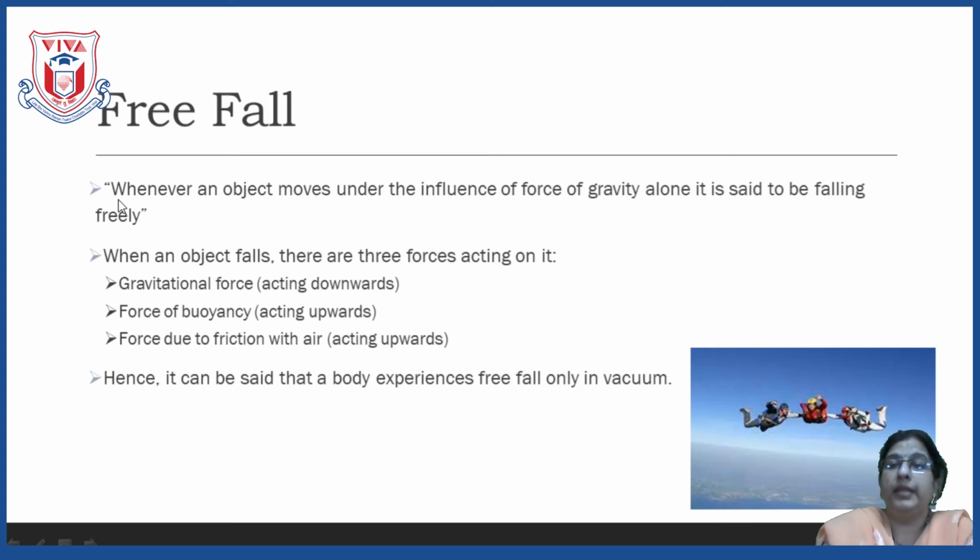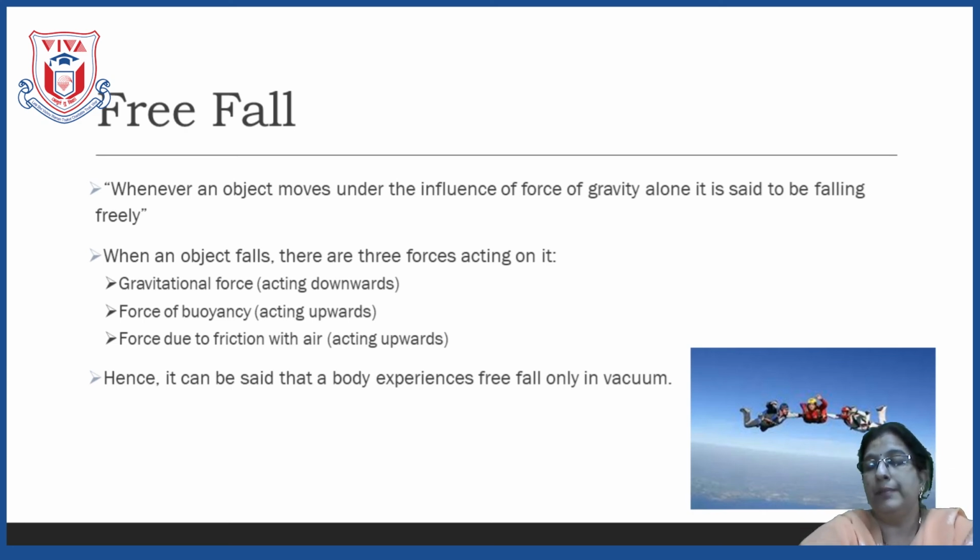Means on the object there should be only one force, not the frictional force, not the buoyant force, only the force of gravitation or gravity that the earth exerts on it. When only one force is there, we can call that body a freely falling body.